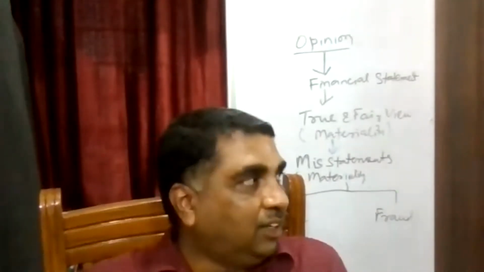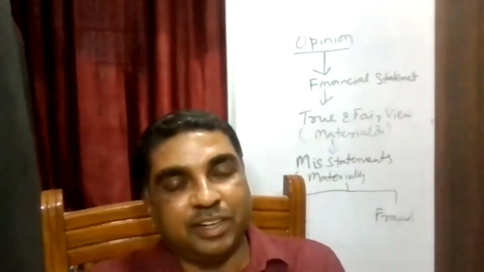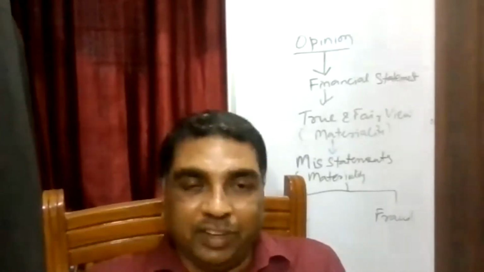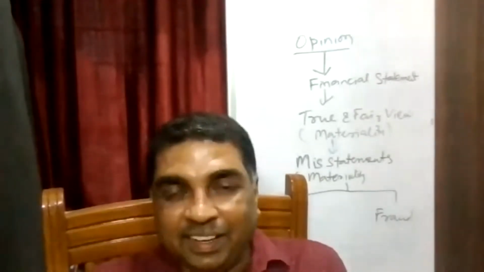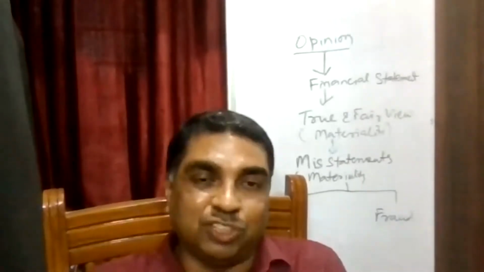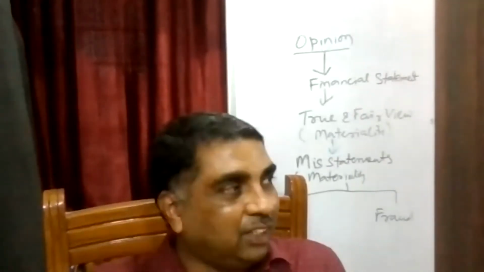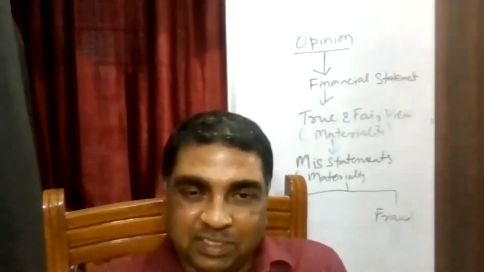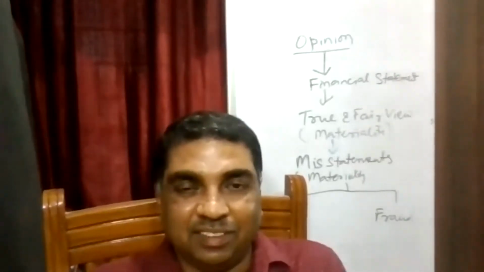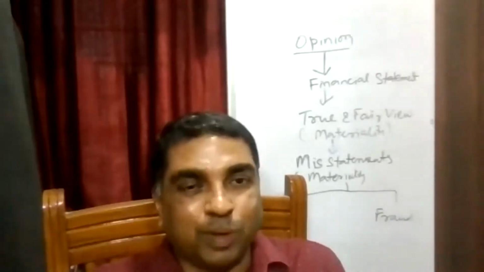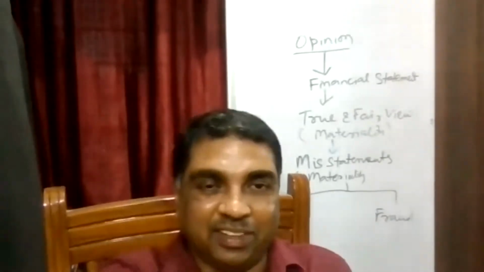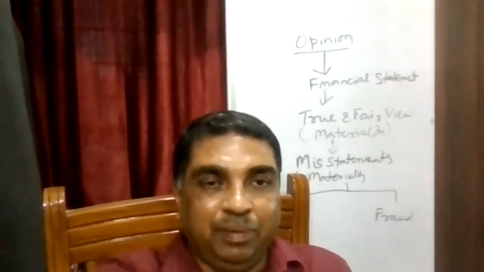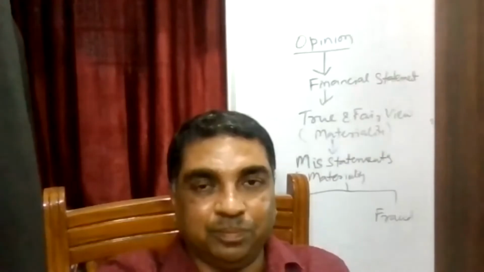Okay. The normal understanding is that errors are unintentional and frauds are intentional, but there might be exceptions to both situations. But the normal understanding is what you are saying, that is absolutely right. Errors generally are unintentional, and frauds mean someone is purposefully, in a planned manner, doing it. Okay.